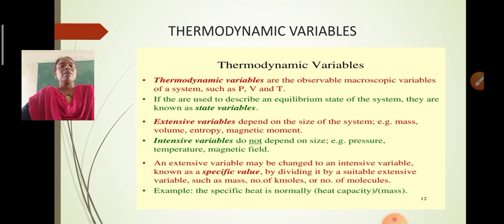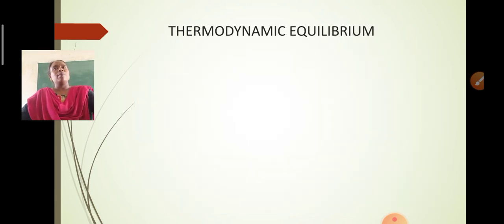So thermodynamic variables are used to describe the state of the system, especially in terms of macroscopic variables. That's why they are called thermodynamic variables. When you come across these thermodynamic variables, we can observe a number of pressure changes, volume changes and temperature changes around us.